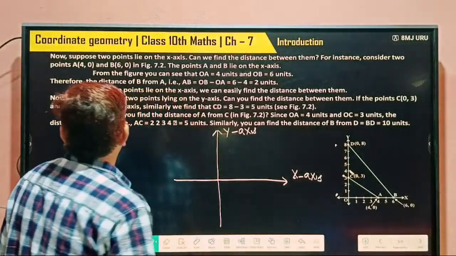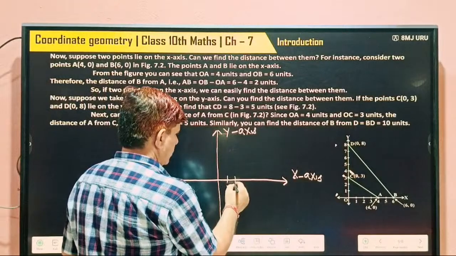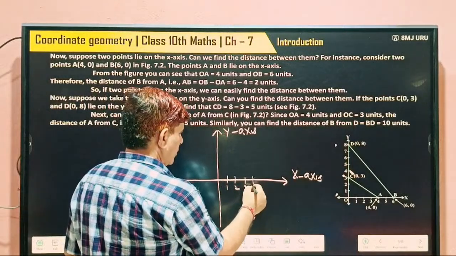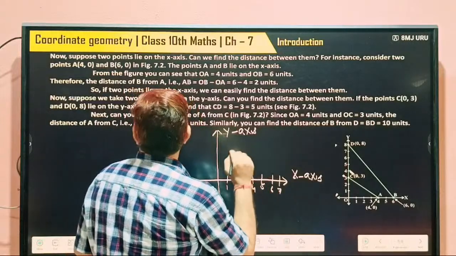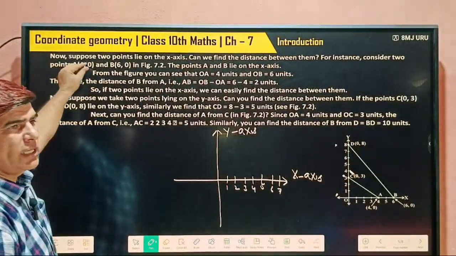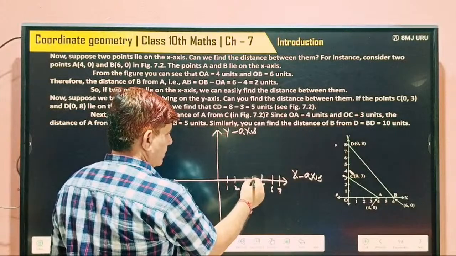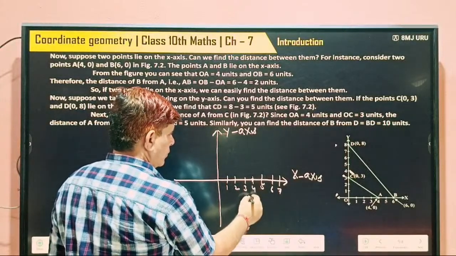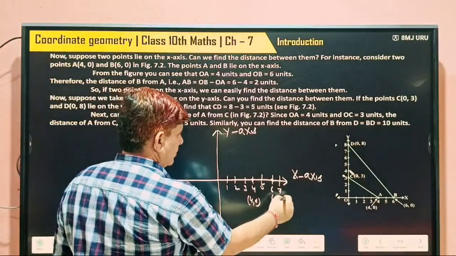Understood? So the coordinates of point A are this: 1, 2, 3, 4, 5, 6, 7. Saying point A's coordinates are 4 and 0, it means this point lying here. Another one is here, 6 and 0.